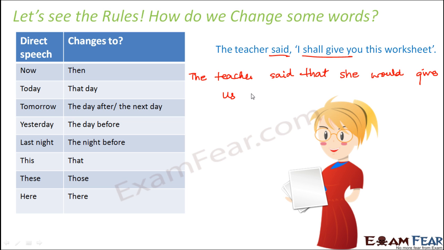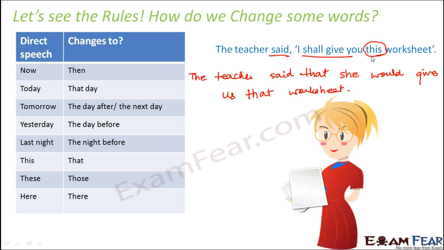So she would give us this worksheet. So will it remain this? No. This changes to that. So the teacher said that she would give us that worksheet. So this shows nearness in object. This means this object which is very close to us.